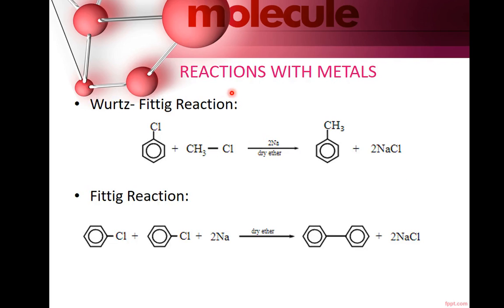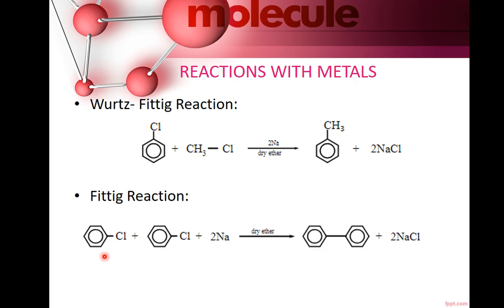Then next is reaction with metals. First we have Wurtz-Fittig reaction. One molecule of aryl halide and one molecule of alkyl halide in the presence of sodium and dry ether forms toluene. These two hydrocarbon groups will combine together and sodium chloride will be released as a side product.